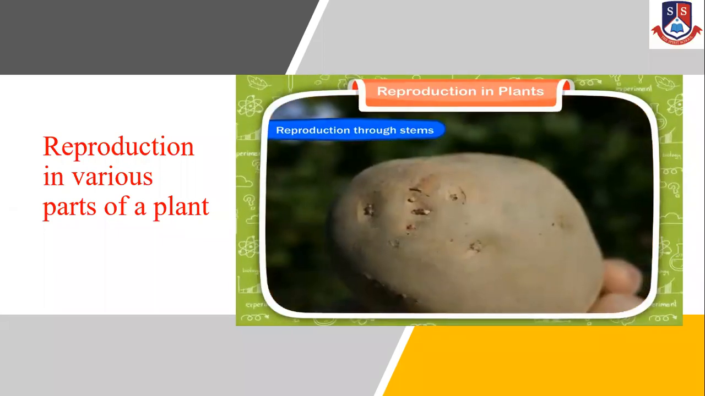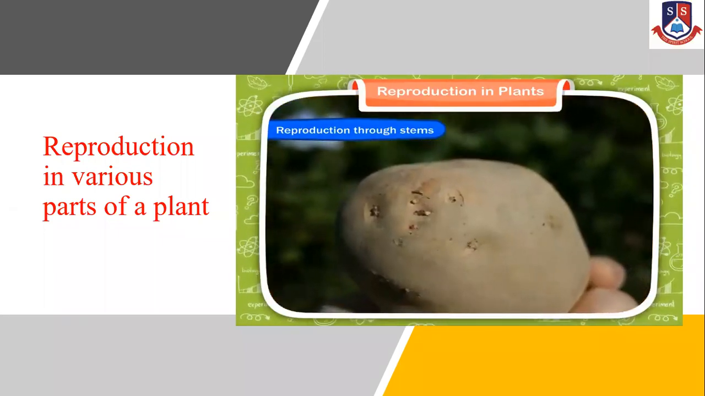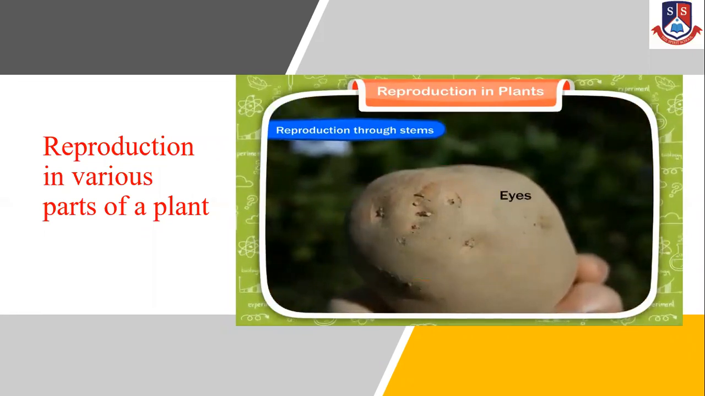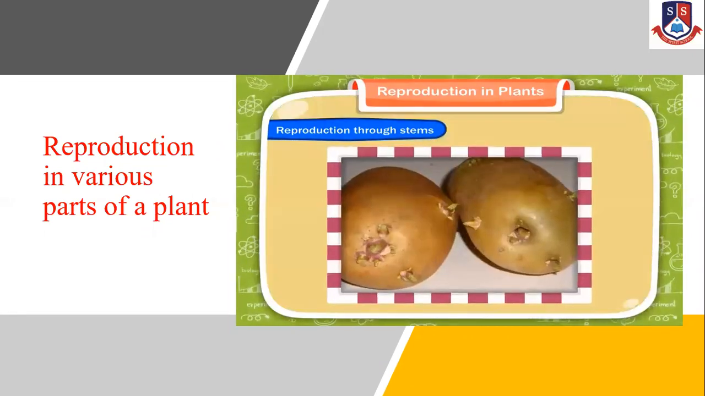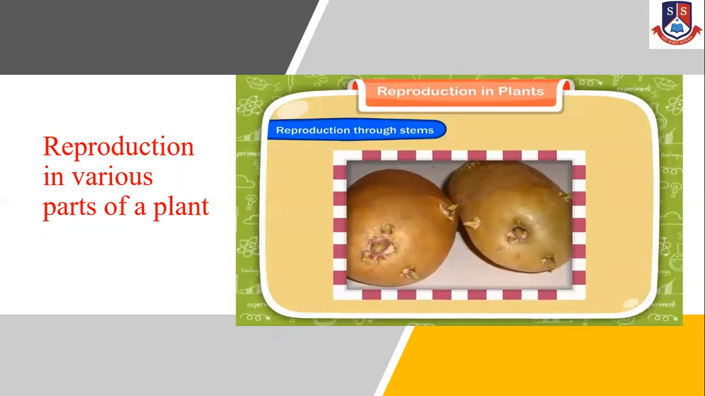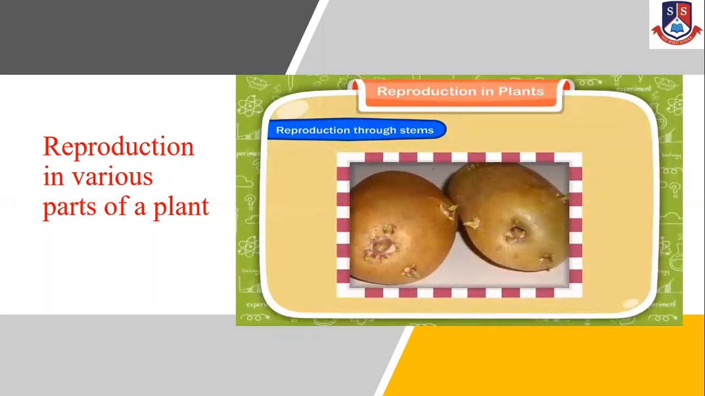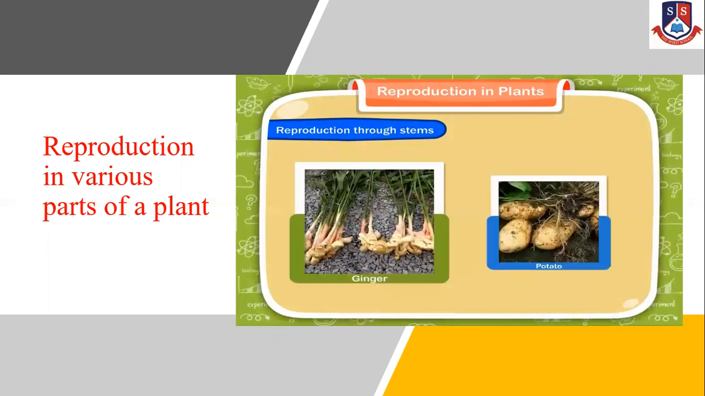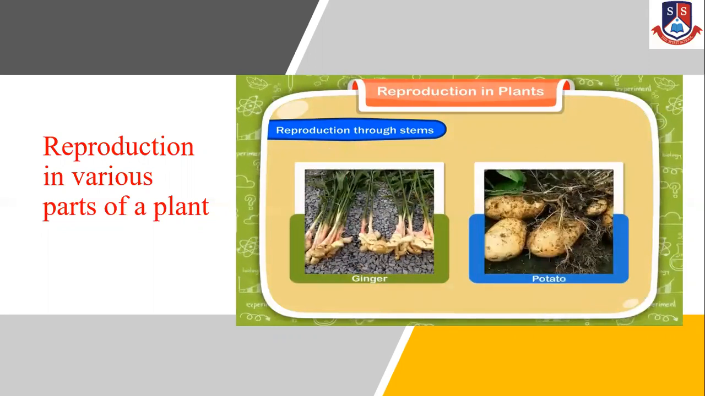Have you observed a potato carefully? It has some small black dots on it called eyes. When an eye, also called a bud, is planted, it grows into a new plant. Several plants like ginger and potato are actually underground stems. These stems store food in them and grow into new plants through their buds. Each bud grows as a new plant.